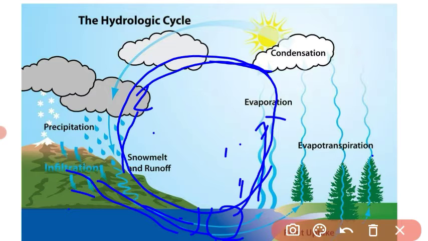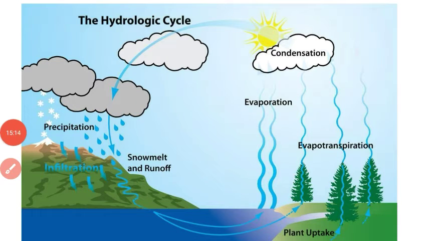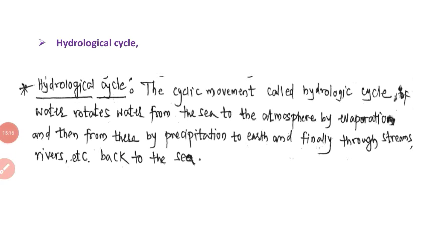Let us have the definition once. The cycle movement is called the hydrological cycle. Water rotates from the sea, canal or river to the atmosphere by evaporation, and then from there by precipitation, rainfall, to earth, and finally through streams, rivers, etc., back to the sea.